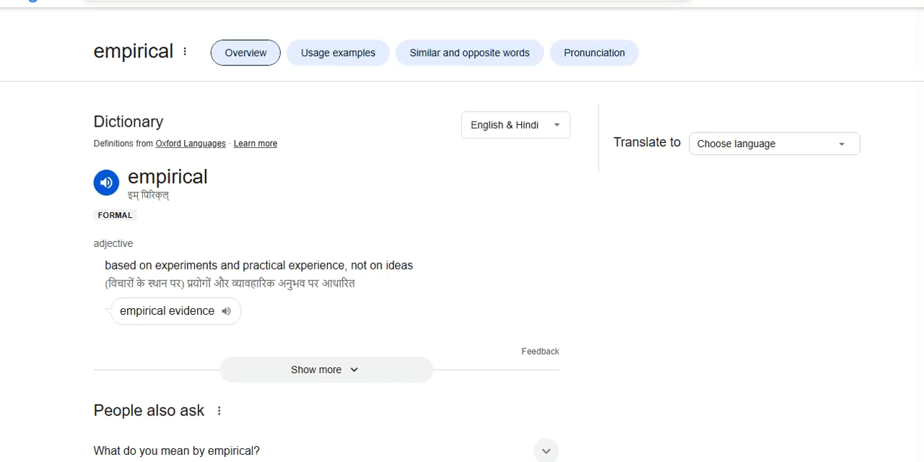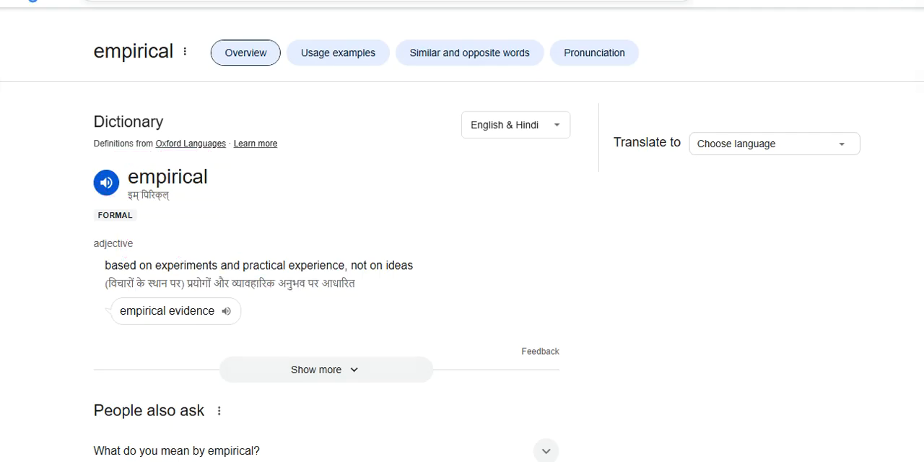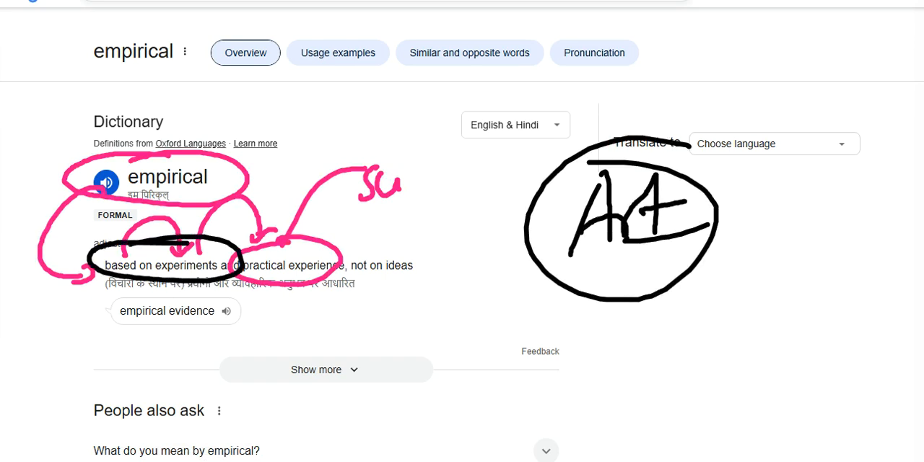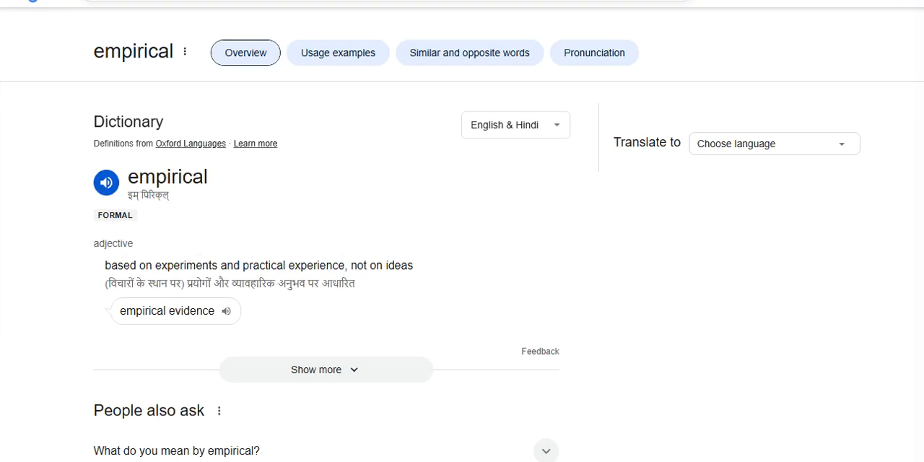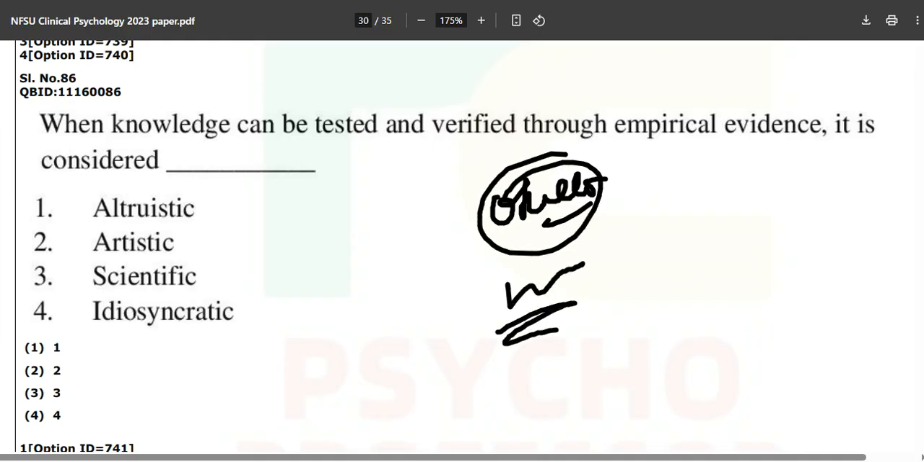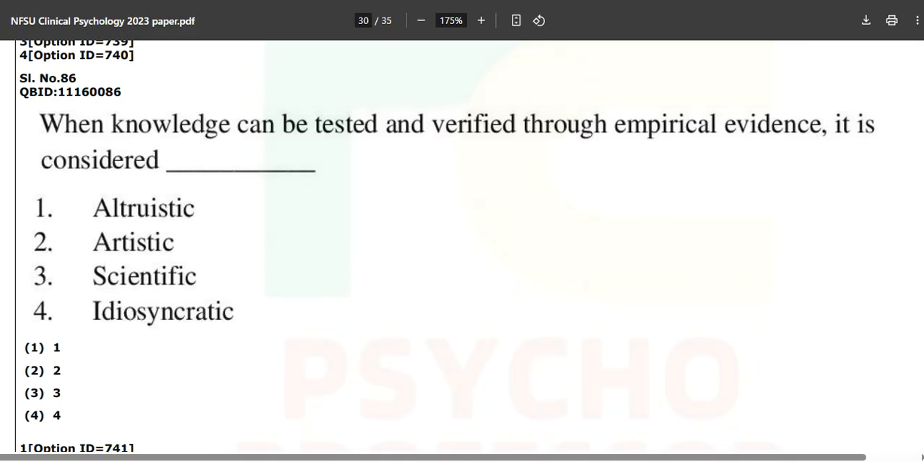And what is the meaning of empirical? It is based on experiments and practical experience, and that is where science enters. In art we are never going to use experiments. Practical experiences might be, but not experiments. That is why when you read fiction or works like Othello, Hamlet, or Adhe Adhure, you will never find anything scientific in them. Why? Because this is art and that is way beyond science.